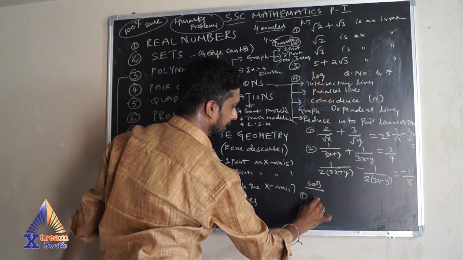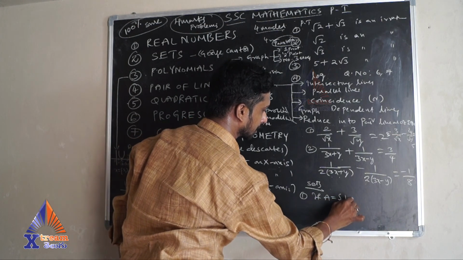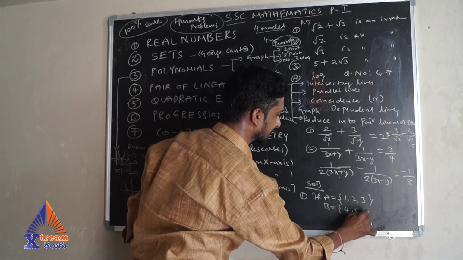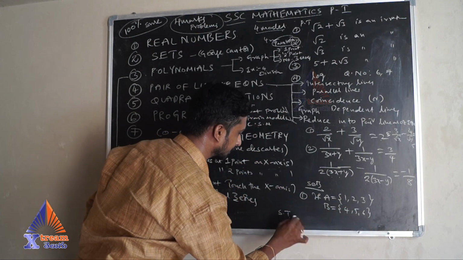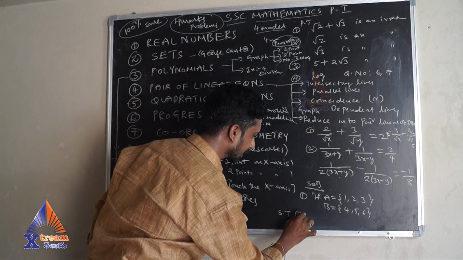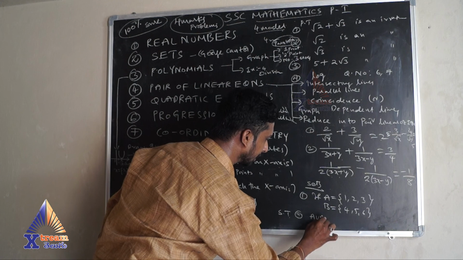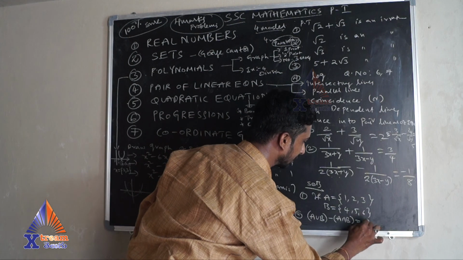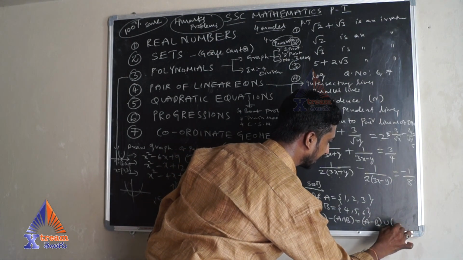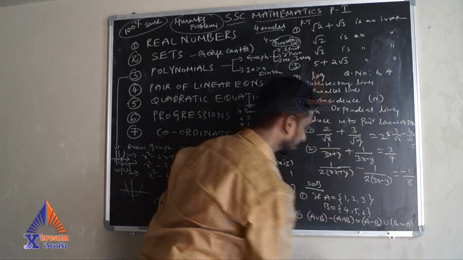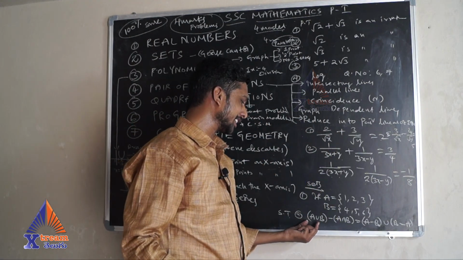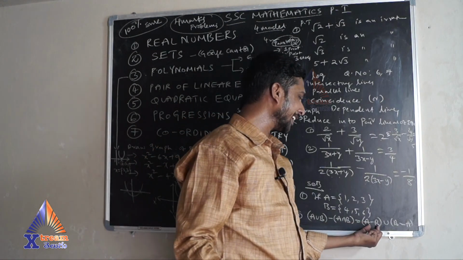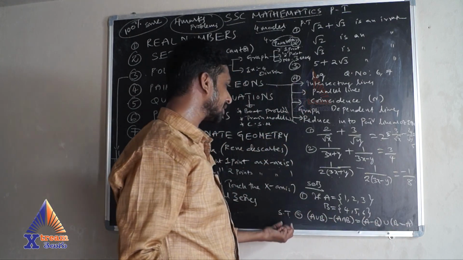So one problem is, if A is equal to some numbers 1, 2, 3 and B is equal to 4, 5, 6, the question here is to show that (A union B) minus (A intersection B) is equal to (A minus B) union (B minus A). So here we already know A delta B is nothing but A union B minus A intersection B. The other formula of A delta B is A minus B union B minus A. So here he asked to show this one.